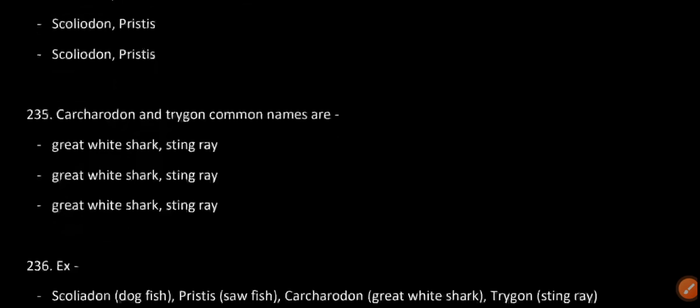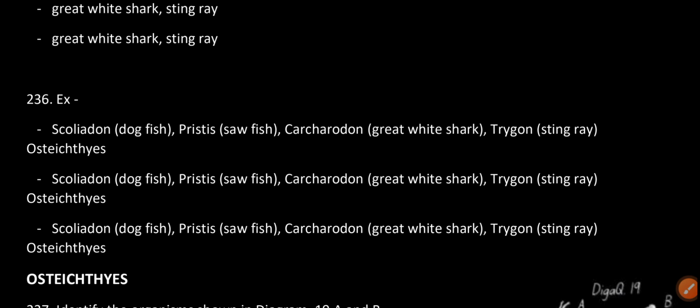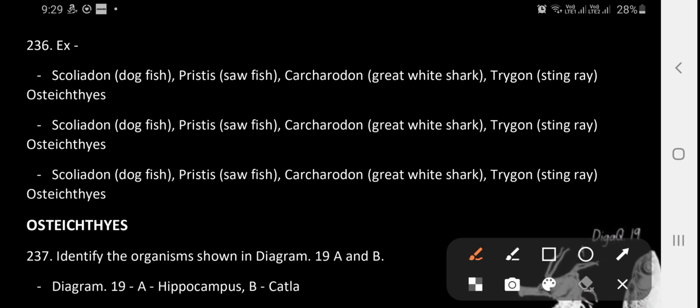Carcharodon and Trygon common names are great white shark and stingray. Examples: Scoliodon, dogfish; Pristis, sawfish; Carcharodon, great white shark; Trygon, stingray.